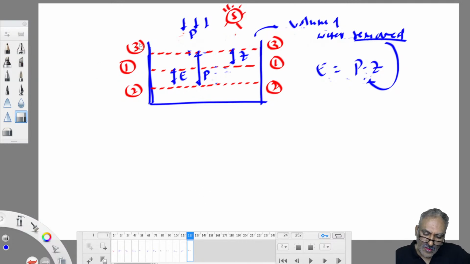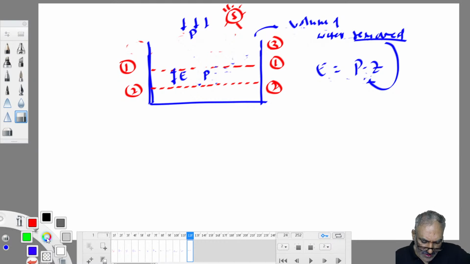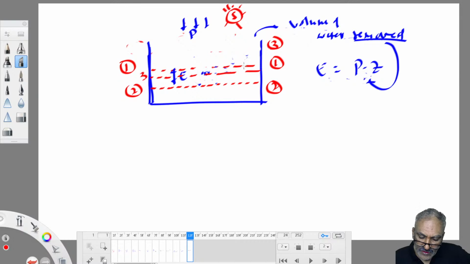Some other day, the water level does not rise above 1.1 but settles between 2.2 and 1.1. That means there is more evaporation and less rainfall. If only evaporation occurred, the water would have depressed to 2.2, and because of rainfall finally it has settled at 3.3, which is below 1.1.